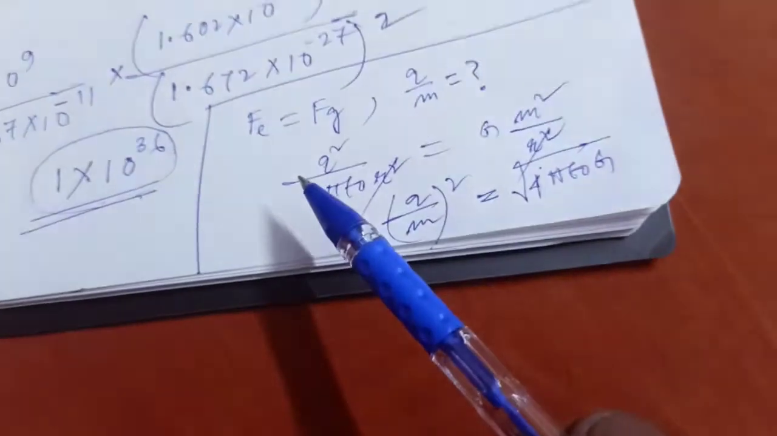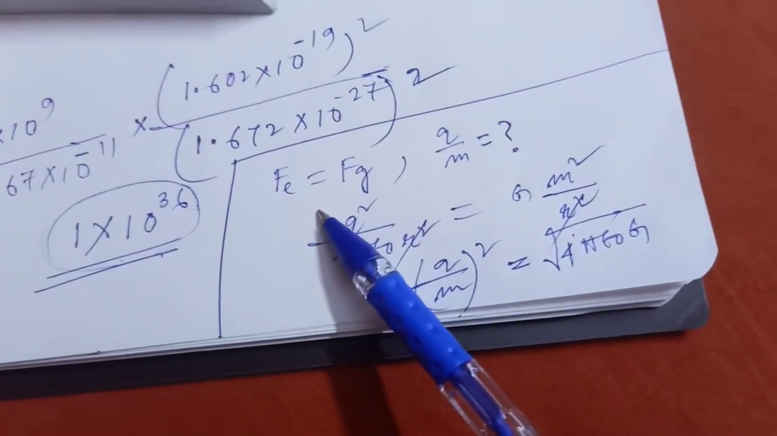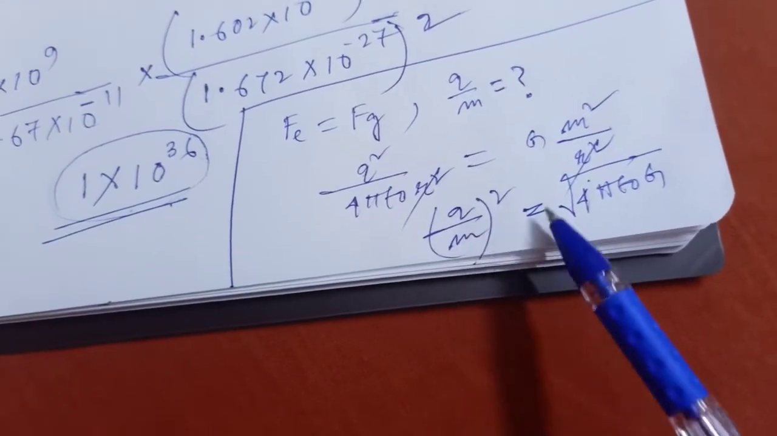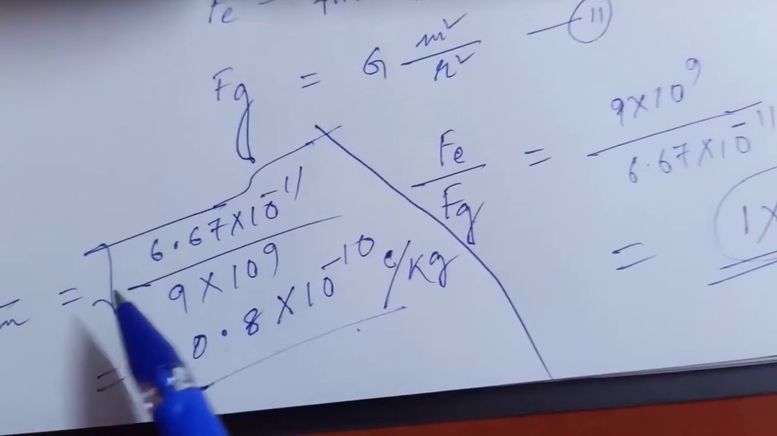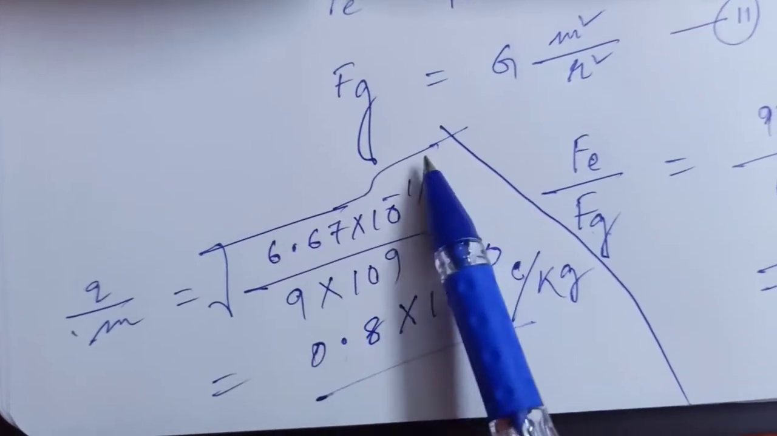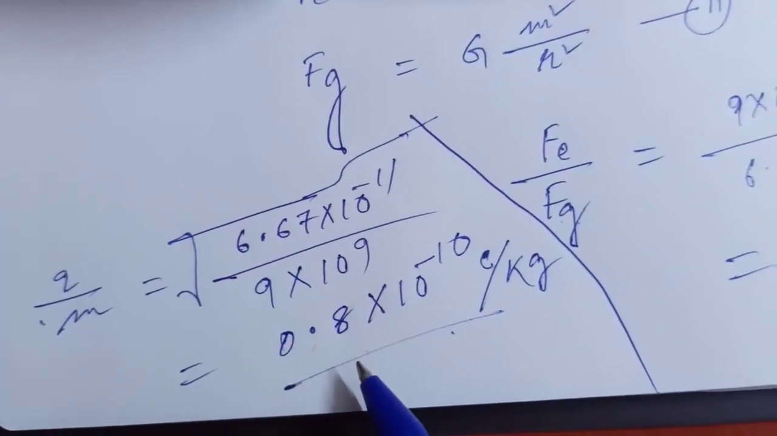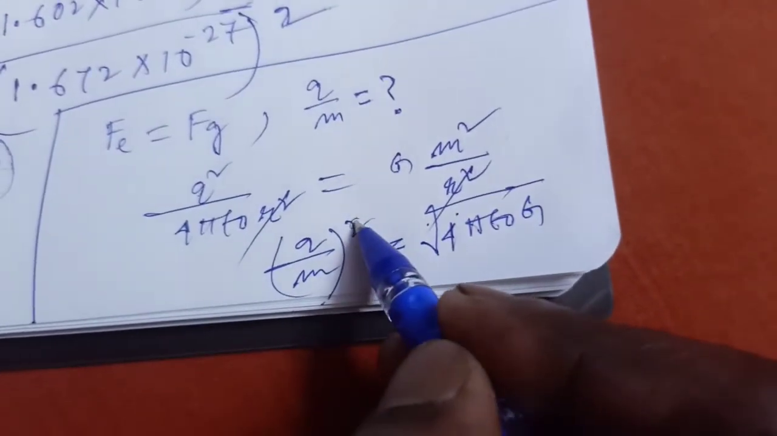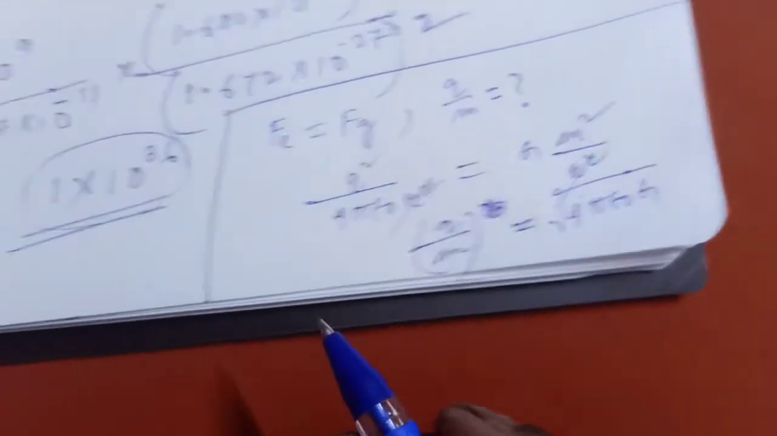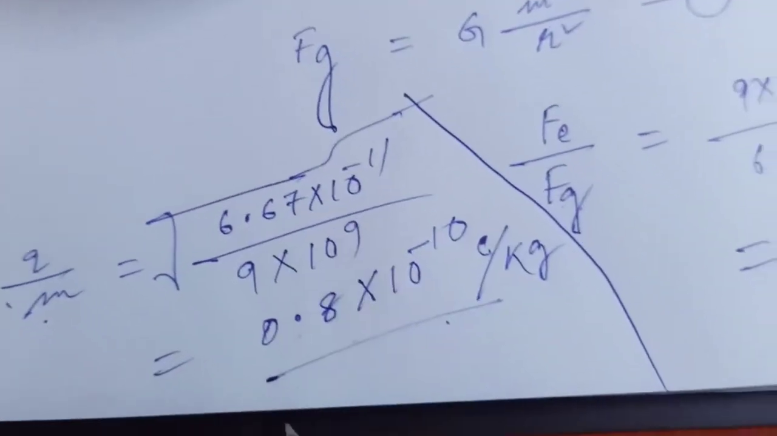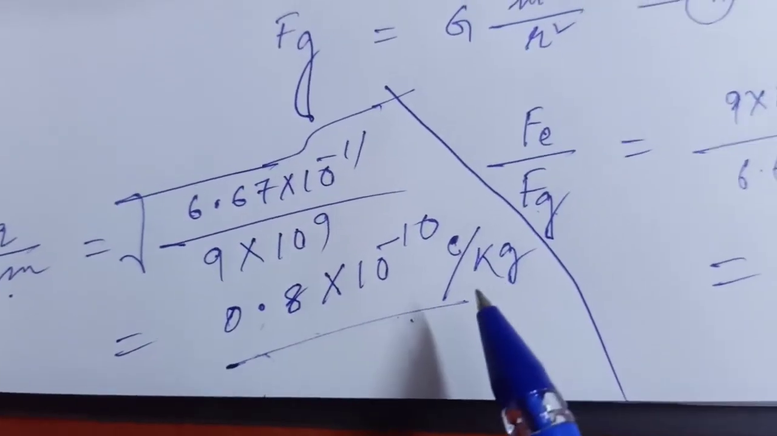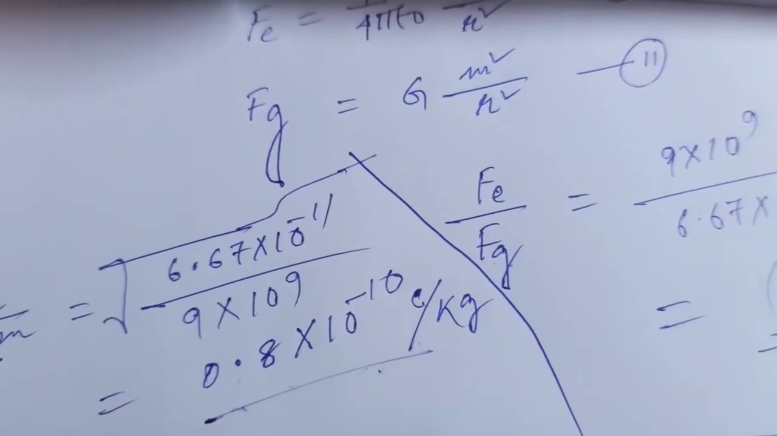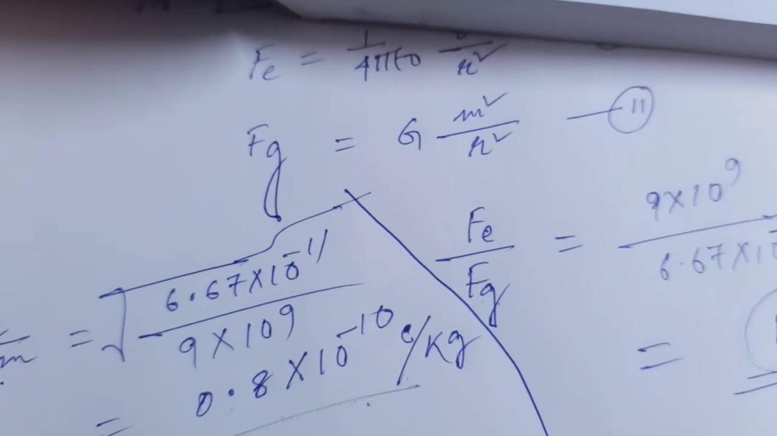So for the second part you have to equate the electrostatic as well as gravitational force, and calculate q by m. So q by m equal to root over of this one, and the result is 0.8 into 10 to the power minus 10 coulomb per kg. So the first is completed, and the second one.